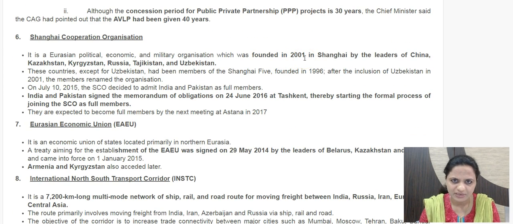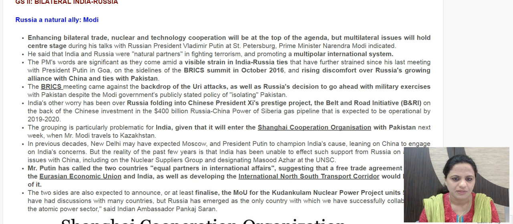So it has China and Russia and the Central Asian nations. So these are Kazakhstan, Kyrgyzstan, Tajikistan and Uzbekistan. Earlier it was Shanghai 5, but with addition of Uzbekistan, it has been now called SCO, Shanghai Cooperation Organization. So you can see in Astana the SCO meet would take place, and India, Pakistan both would be inducted as full members of SCO. Earlier they were observers along with Iran and Mongolia.